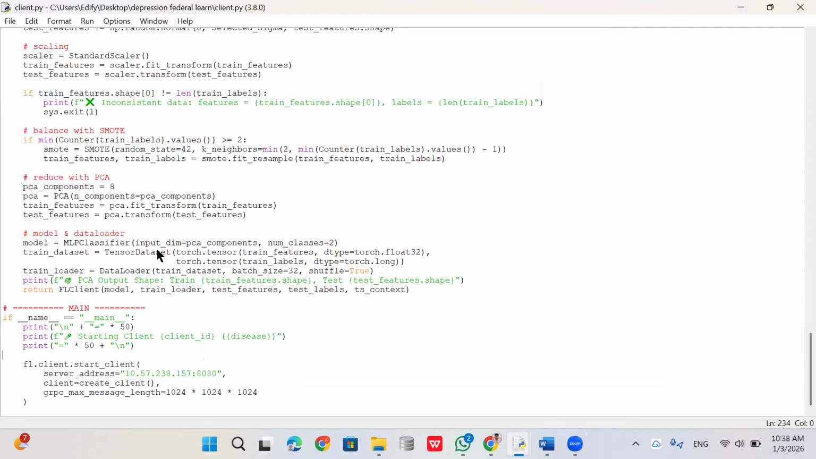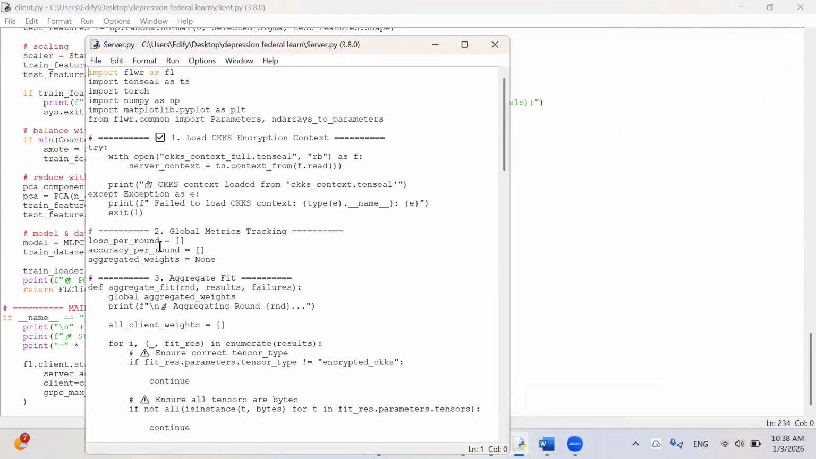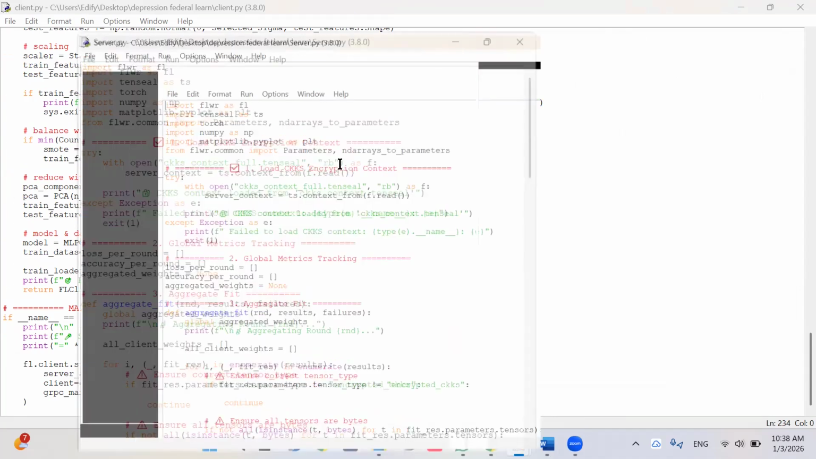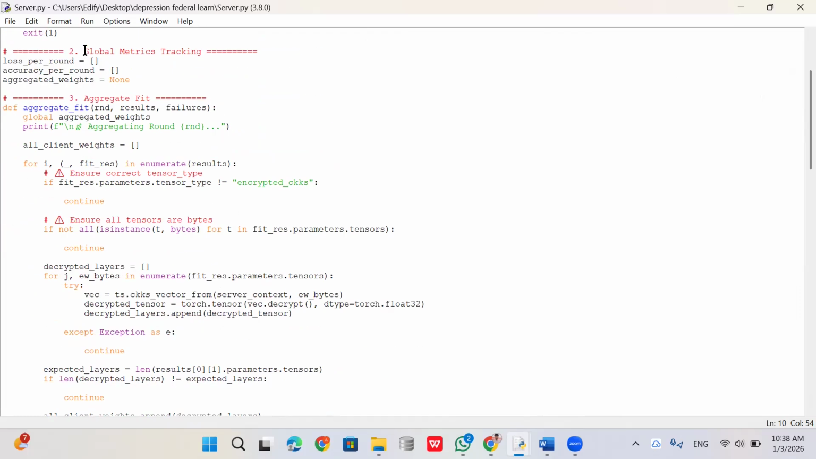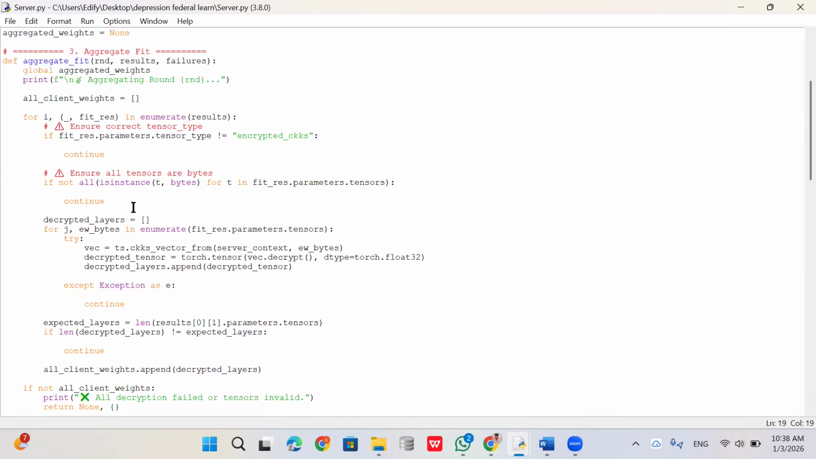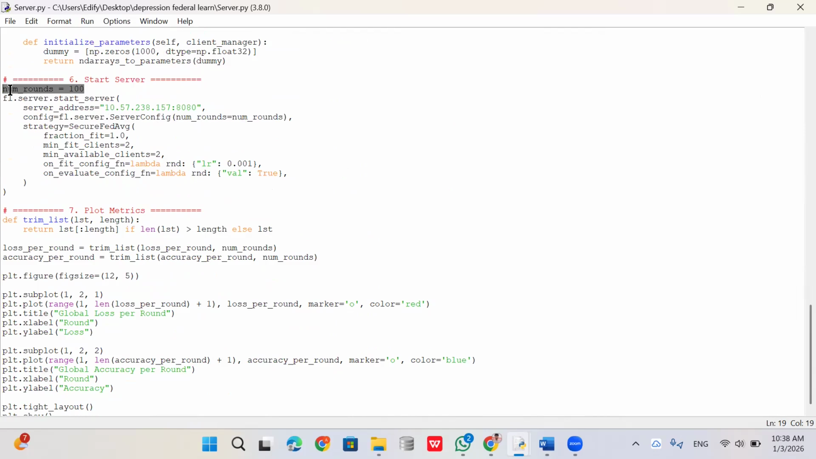On the server side, what the clients are sending will be received by the server. To receive it, we need CKKS. First we load this encrypted context. Using this, whatever values or data the clients send will be received through the server. Here you can see the global metric tracking and the aggregation fit we are doing. The number of rounds we have given is 100. Over 100 rounds, the model is trained, the model weights are collected from the clients, and saved at the server. In this server only we are creating the global model which will work for all the clients.